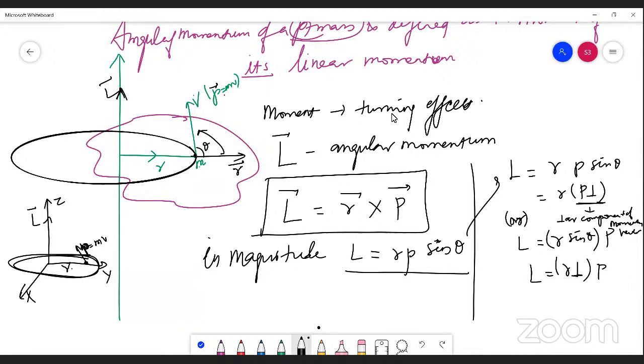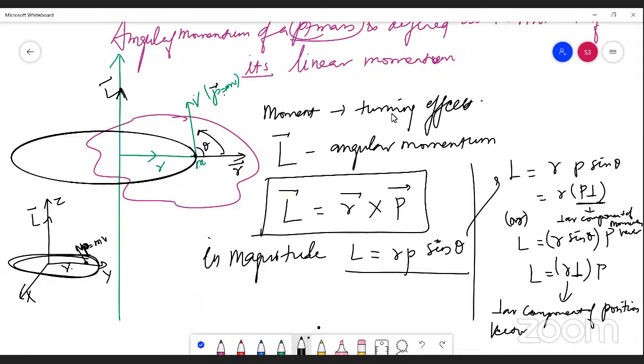In the same way, R perpendicular is the perpendicular component of the position vector with respect to the momentum vector. So if you take a product of the perpendicular component of the position vector with the linear momentum, we will be getting the magnitude of angular momentum.